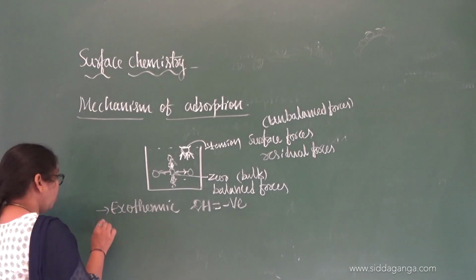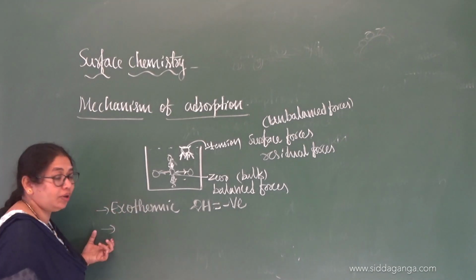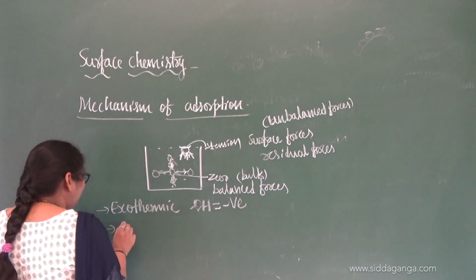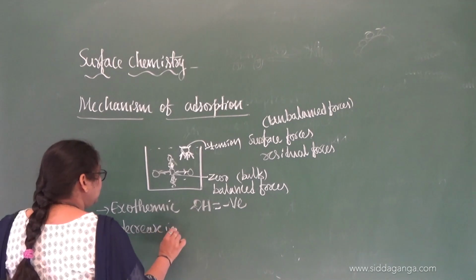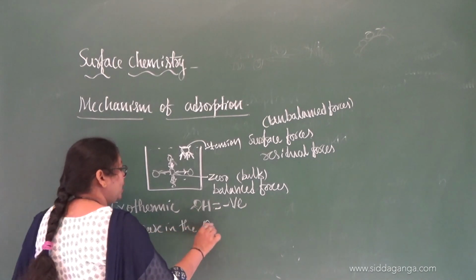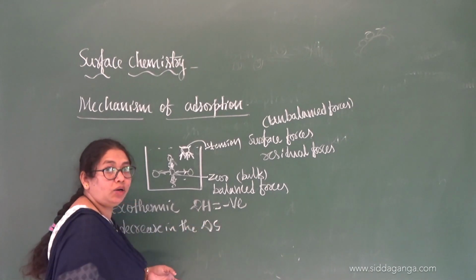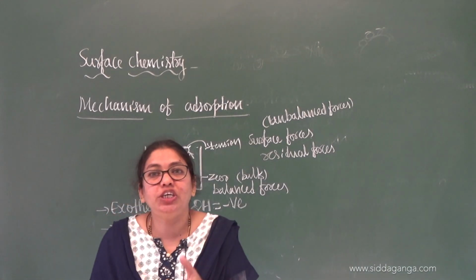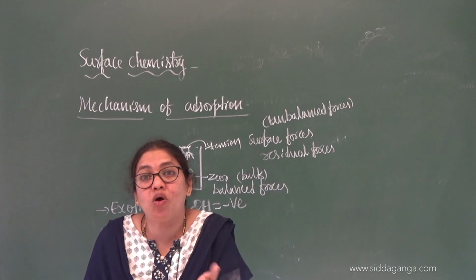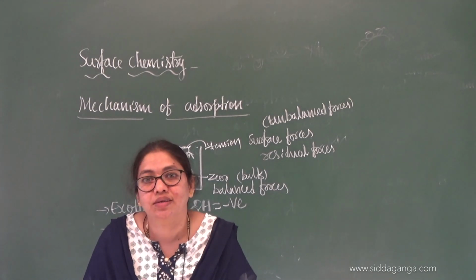And then the second point you can note down here: there is a decrease in the entropy. How are you going to represent the change in entropy? As delta S. What is the meaning of entropy? It is the randomness or the disorderness.